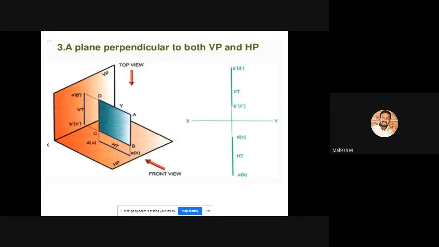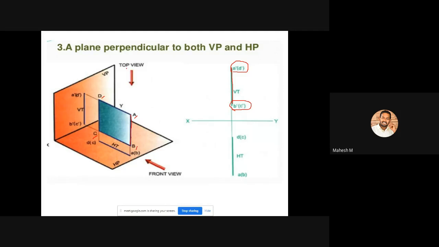So this vertical line should have a dimension of this vertical line. Okay, you can see these A point and B point, but you can't see these C and D points in this front view. So you can mention it like this: A dash within bracket D dash, and also B dash within bracket C dash. So C and D are not visible.